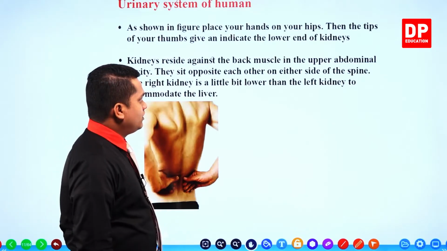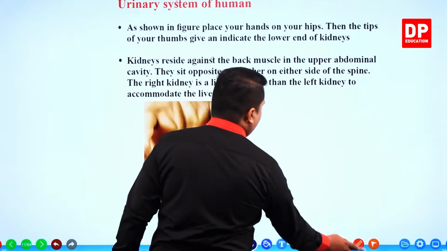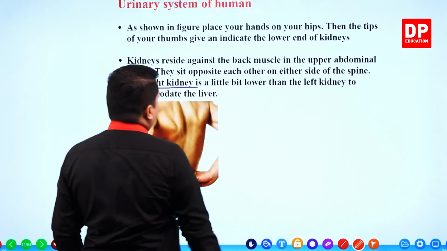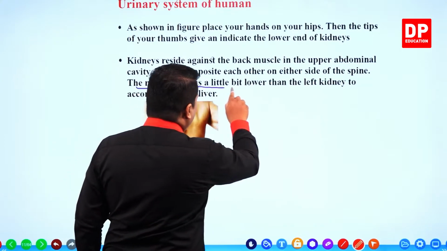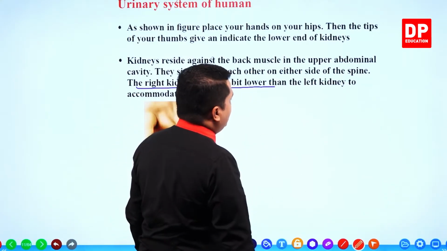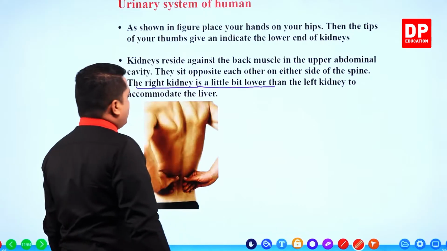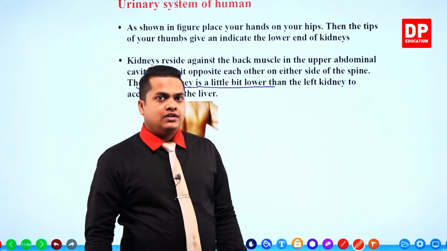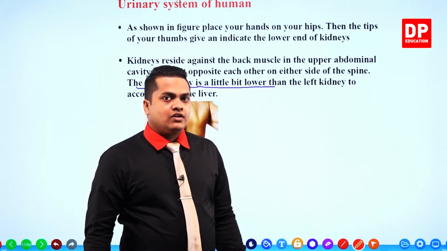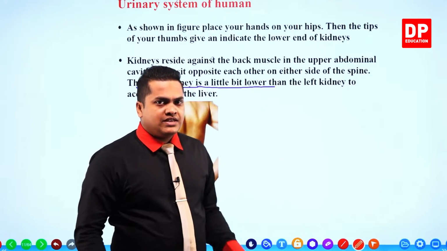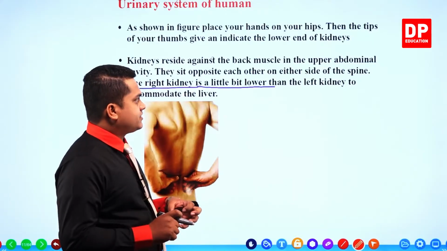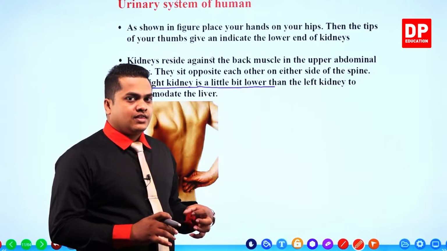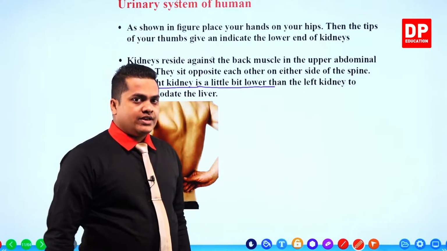This is somewhat important. These are the important facts that we can observe in our urinary system.